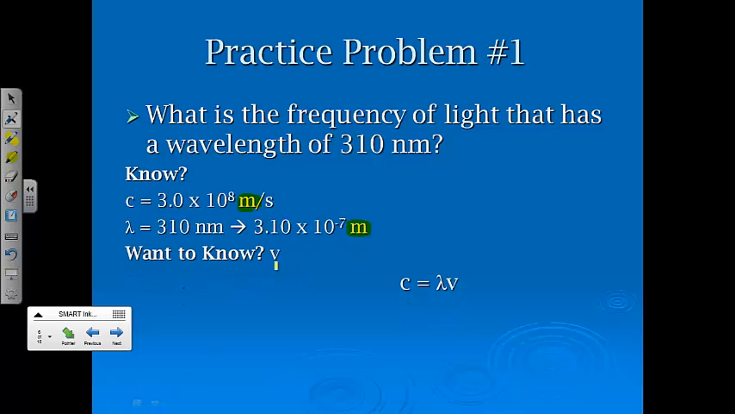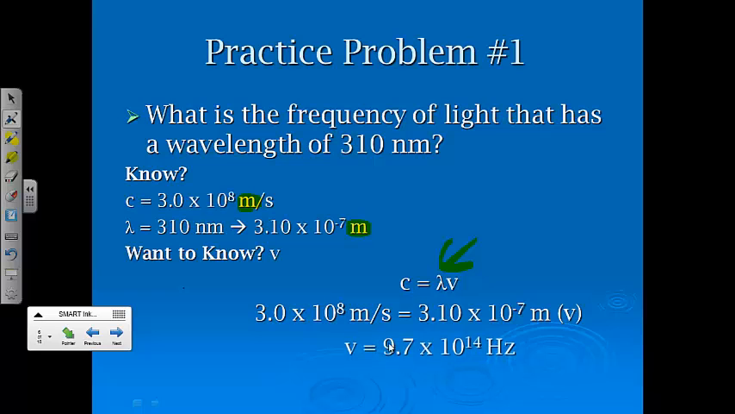We want to know the frequency, so we write the equation. We plug and chug the numbers in. We end up with a frequency of 9.7 times 10 to the 14th hertz, and 2 significant figures in our data, 2 sig figs in our answer.